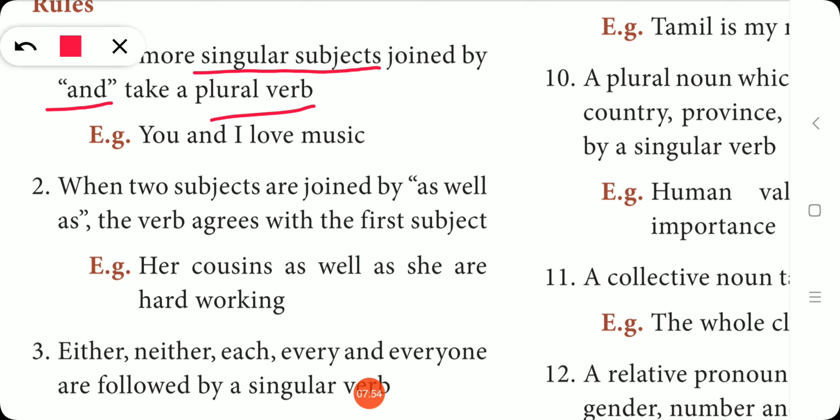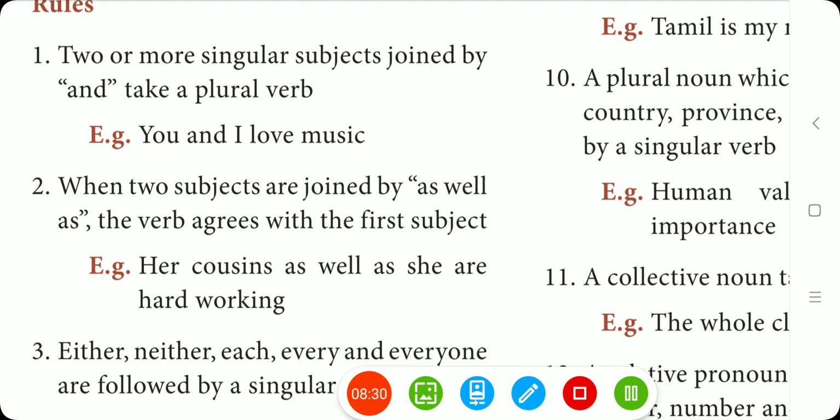So two singular subjects or more than two singular subjects, if joined using the conjunction and, it will take a plural verb. See here, what are the subjects? You is one subject, I is one subject, both are singular subjects in this sentence. Okay, it is joined by the conjunction and. So what verb should come? Plural verb should come. Love, it is do form verb, it is plural. Can you understand? So two or more singular subjects joined by and takes a plural verb.